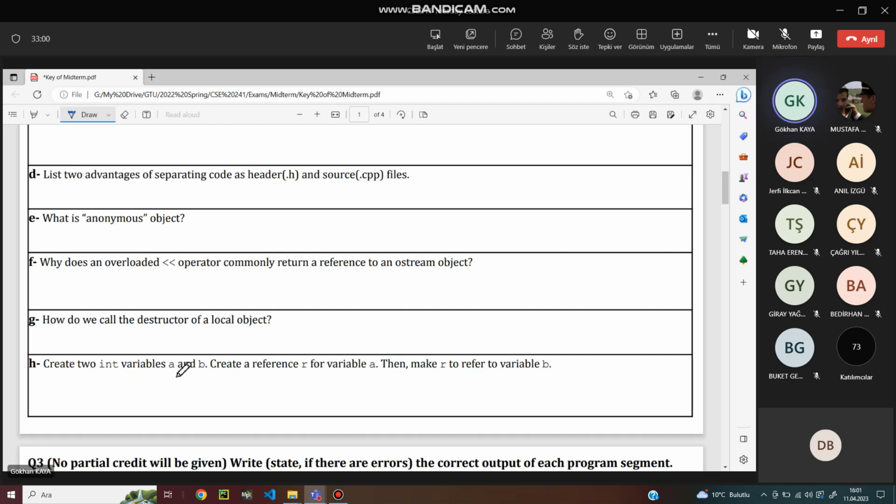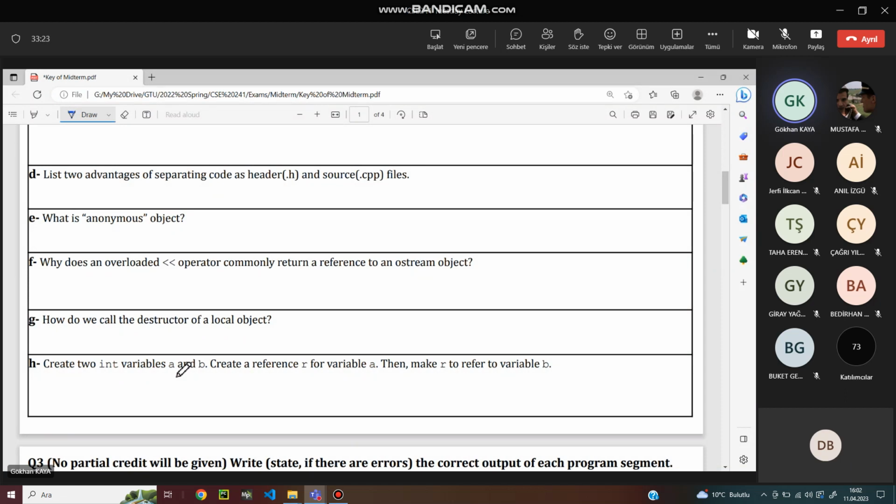So how do we call the destructor of a local object? What's a local object then? First, try to solve this one. When I say local, what's the meaning of that? In a code segment, in a function, so any variable defined in a function is a local variable. Any object defined in a function is a local object. I just created a local object. How do I create a local object?